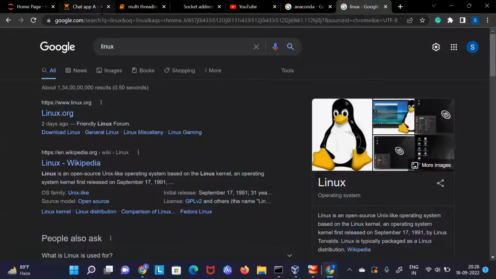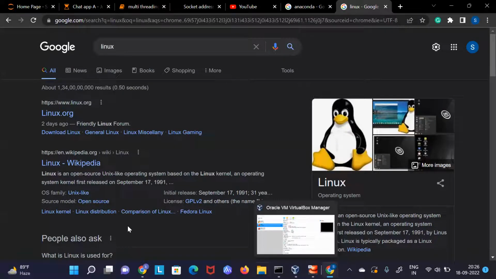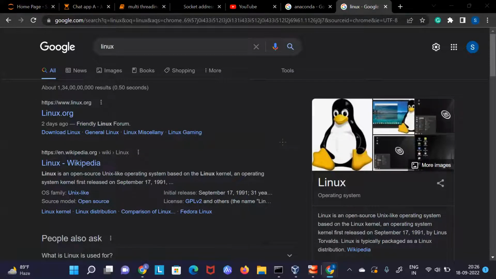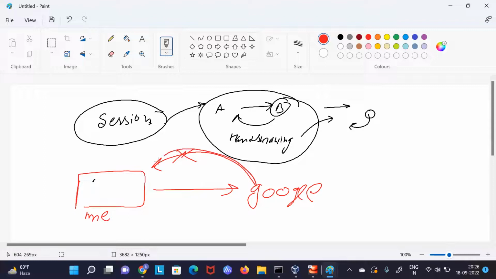It's not like I am not searching for Linux, but Google will show me this Linux page as I open Chrome. Google will never just send me this. Because Windows has been made very secure, no one can come from outside and create a connection, a session. No one can initiate a session or connection from outside, because your firewall will stop it. If that started happening, a lot of people could hack your system. But you can always initiate a connection with any server on the internet or the local network.